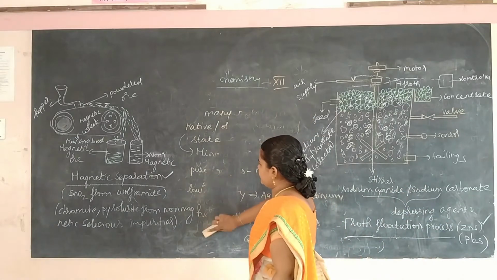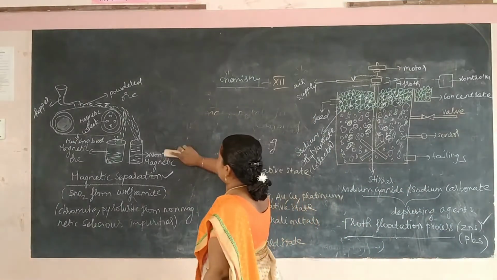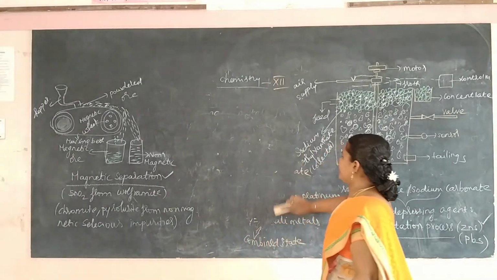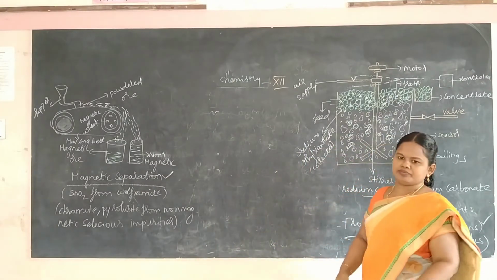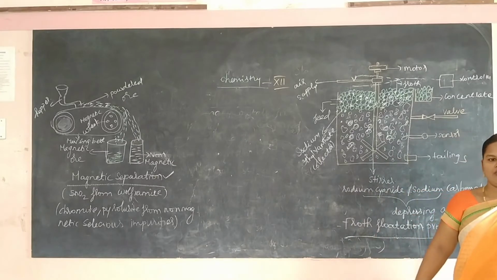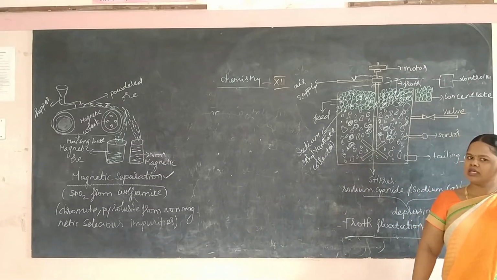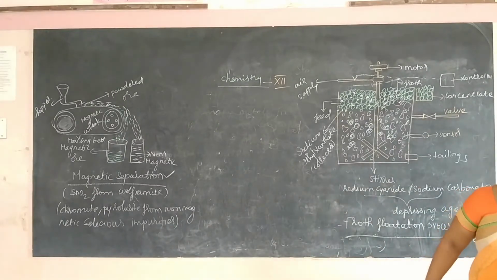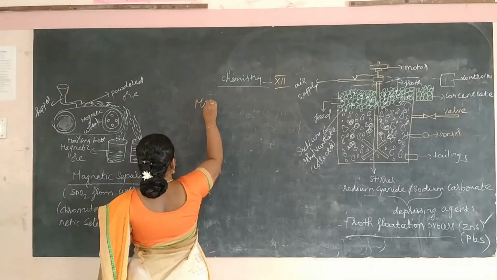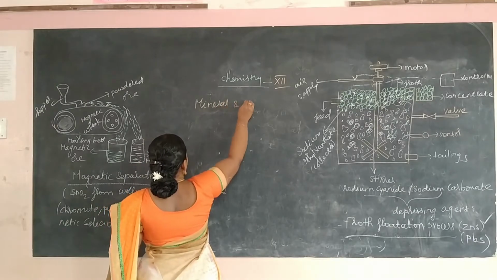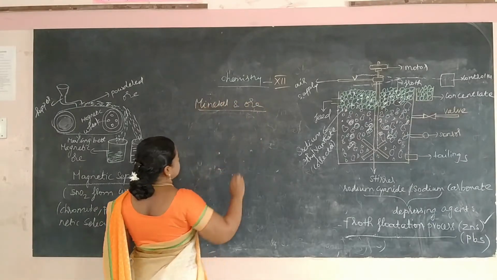So we know that the minerals were obtained from the earth's crust through which process? Mining. And we are going to see the difference between mineral and ore.